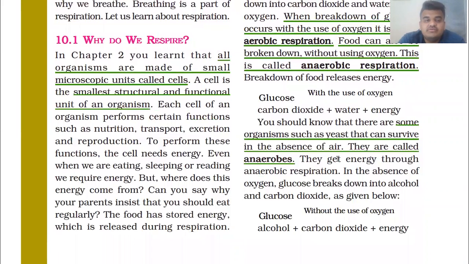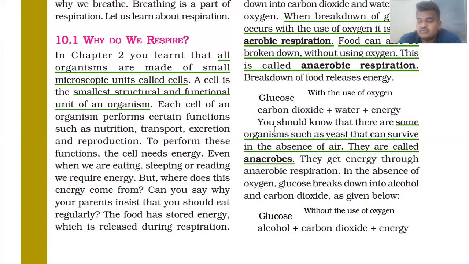First of all, why do we respire? You learned that all organisms are made of small microscopic units called cells. So, what is a cell? All organisms are made of some small microscopic unit. What is the meaning of microscopic? It means about 10 lakh-th part of 1 meter, 10 raised to minus 6. So it is that much small. A cell is the smallest structural and functional unit of an organism.